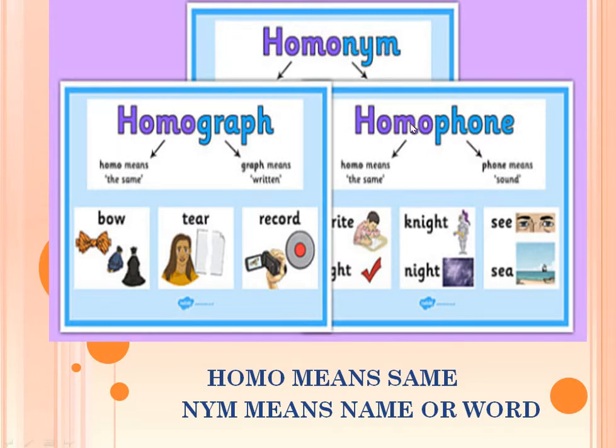Now you can see here, these are two types: homograph and homophone. Homograph: homo means same, graph means written. What is written? जो written way में same है. You can see here bow, tear, record.